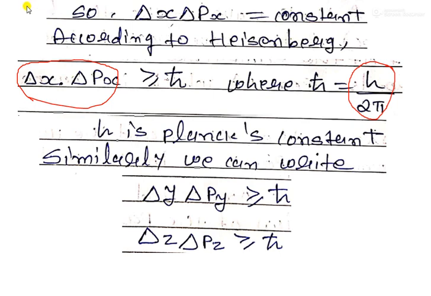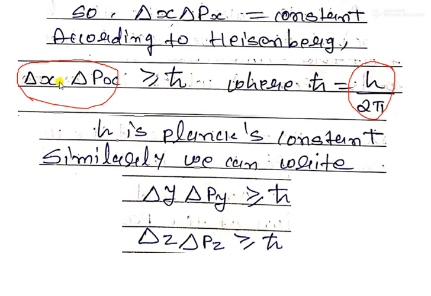So this is the equation of Heisenberg which we can use to calculate uncertainty in position or uncertainty in momentum. We can also calculate velocity or mass of a particle because p is equal to mv. So many different kinds of calculation are possible with the help of this equation.